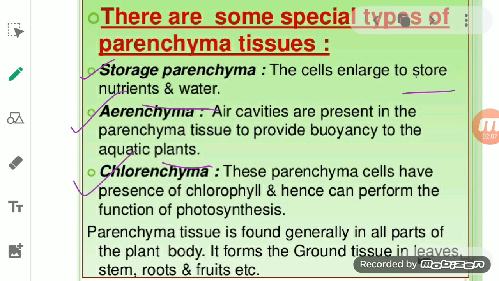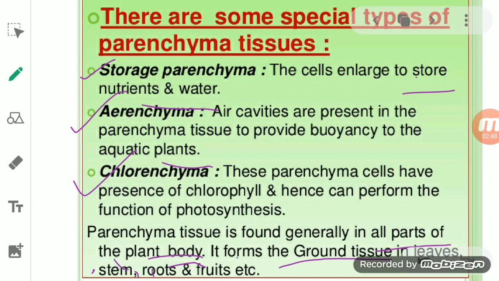Now, if we talk about the location of this parenchyma tissue, it is basically found in all the parts of the plant. That is, it forms the ground tissue in leaves, in a stem, in roots, in fruits, and many more. It is found in the cortex part of the stem and the root. So in stem and root, it is present at the cortex part.